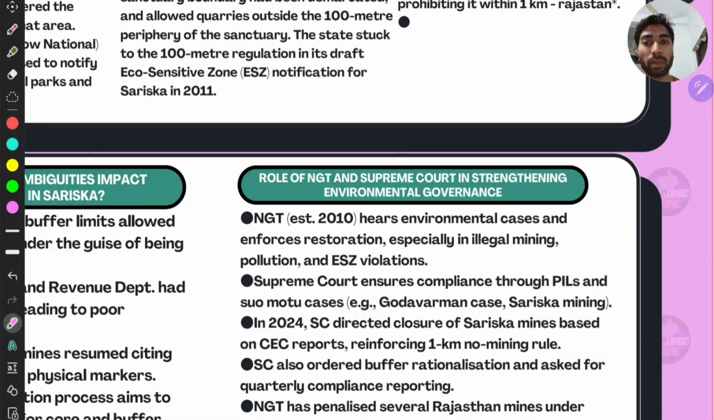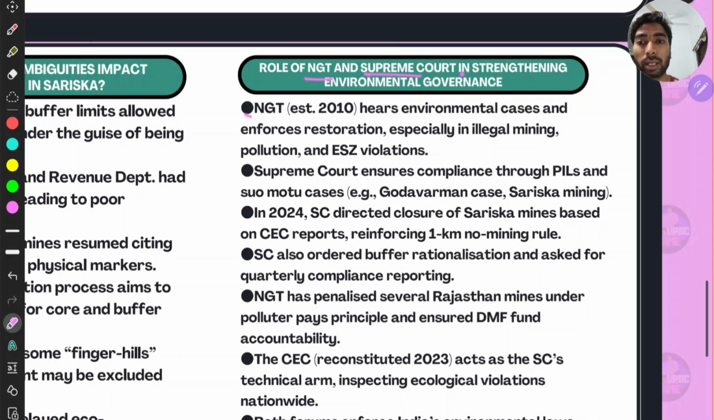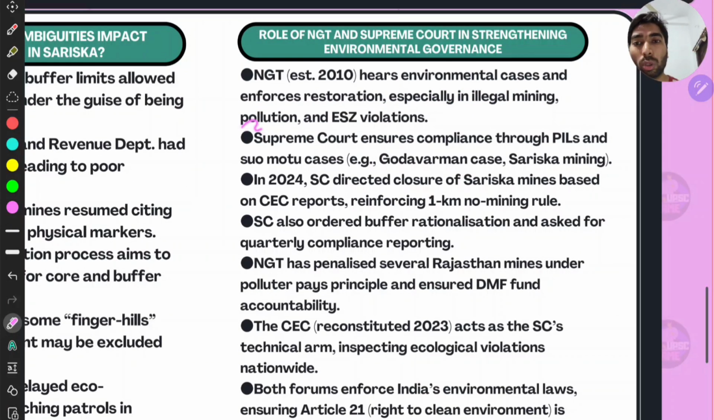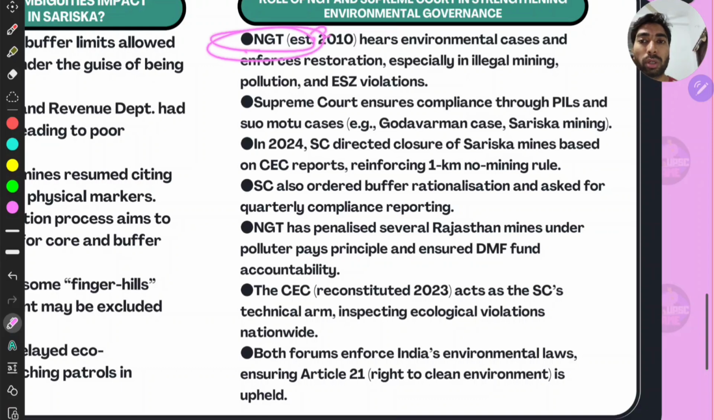Then, the role of the NGT and Supreme Court: the NGT, as I said, was established in 2010, hears environmental cases and enforces restoration, especially in illegal mining. This is important, right? Also pollution and violations in ecologically sensitive zones. The NGT is a very important body. The Supreme Court ensures compliance through PILs and suo moto cases.